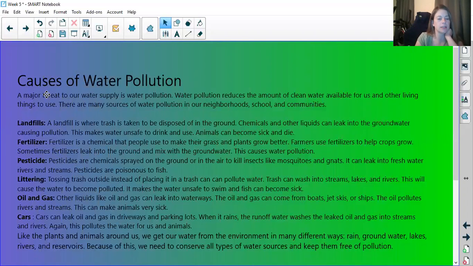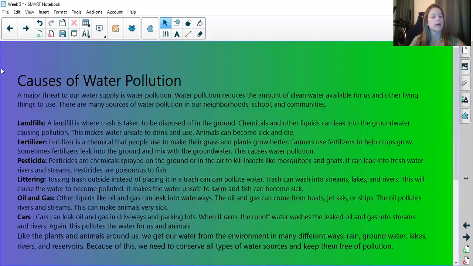So it says, causes of water pollution. A major threat to our water supply is water pollution. Water pollution reduces the amount of clean water available for us and other living things to use. There are many sources of water pollution in our neighborhoods, school, and communities. Landfills are one source. A landfill is where trash is taken to be disposed of in the ground. Chemicals and other liquids can leak into the groundwater, causing pollution. This makes water unsafe to drink and use. Animals can become sick and die.